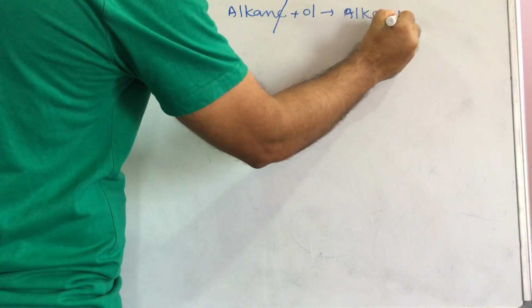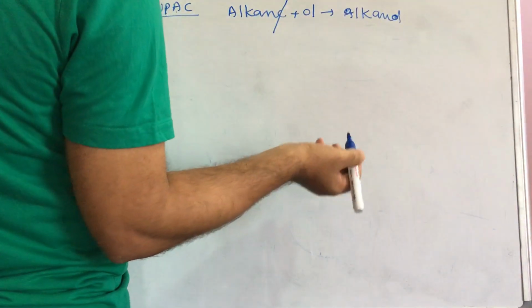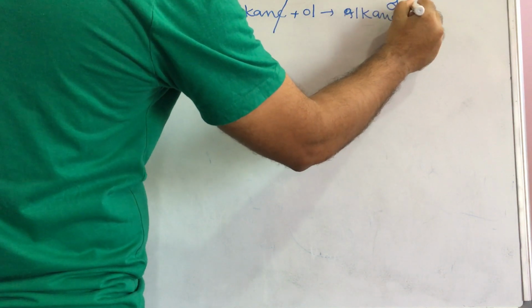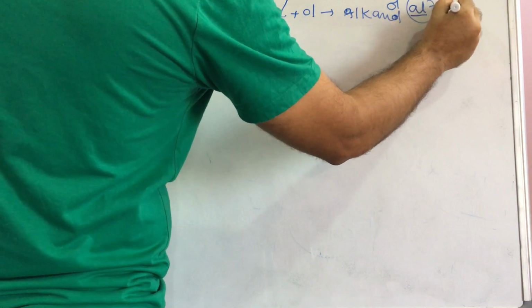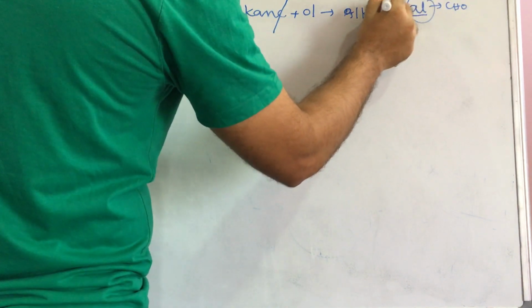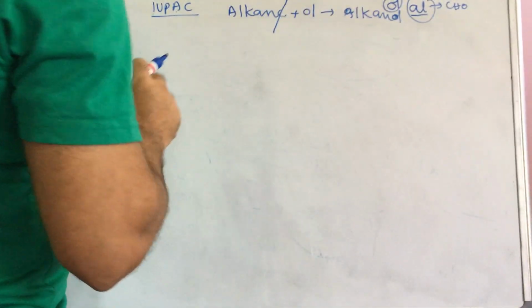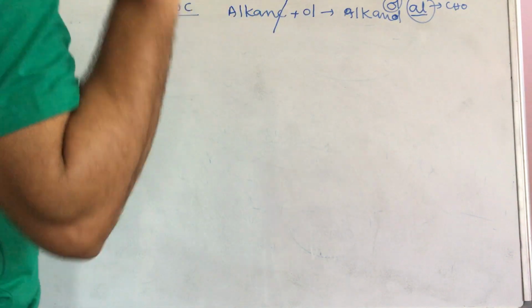When you write the IUPAC name of an organic compound, always write ol. If you write al, that is the suffix of the aldehyde group. This is the suffix of the alcohol group. Carefully identify the al and ol. Ol means hydroxy, al means aldehyde.